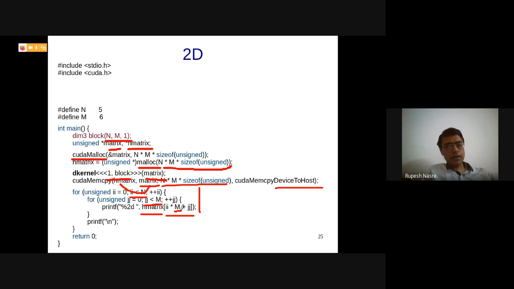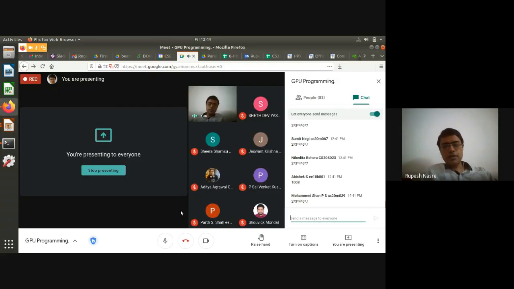How do I write the kernel? Okay, so I'm asking you to write the kernel. What you need to do is to initialize the matrix to unique identifiers, and unique identifiers essentially means 0 to mn minus 1. So I want you to write the kernel, and somebody can just paste that code into the chat box.